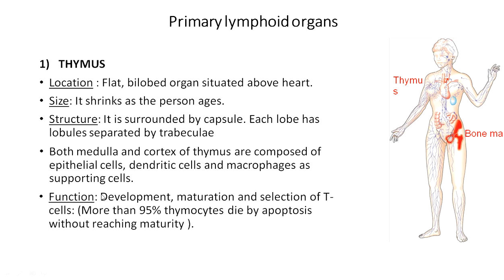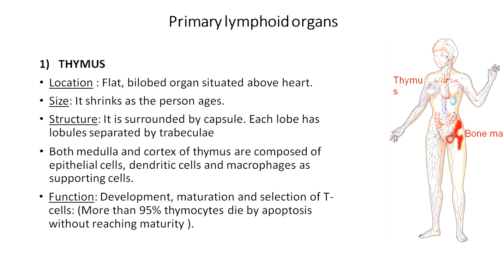Now, what is the function of the thymus? The function of the thymus is that it helps in development and maturation of T cells. Along with development and maturation, there is selection of T cells. What do we mean by selection of T cells? Selection of T cells is where the thymus induces death of those T cells that cannot recognize the antigen MHC complex or those that react with the self antigen MHC complex. If they react with the self antigen of the body, it leads to a danger of causing autoimmune diseases.